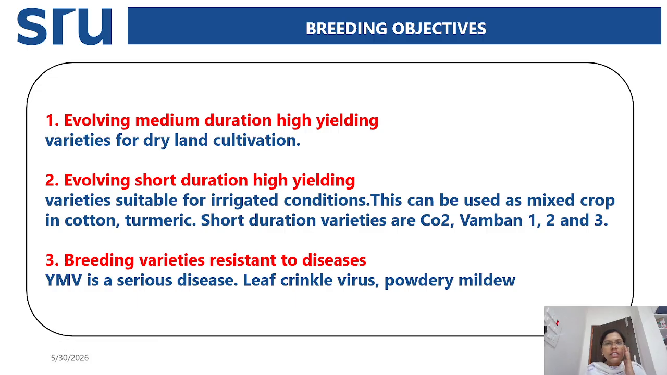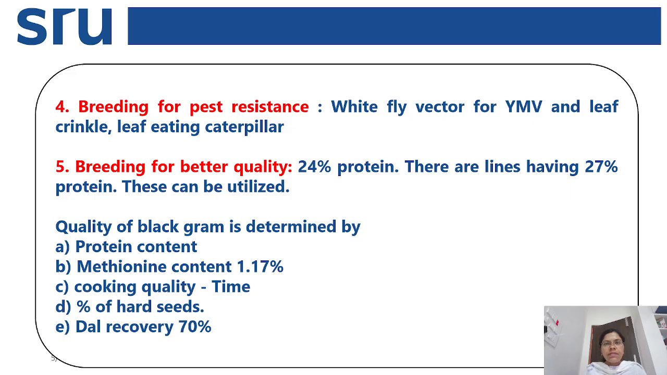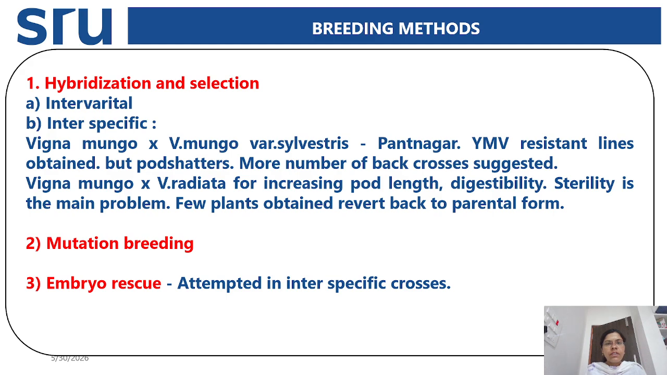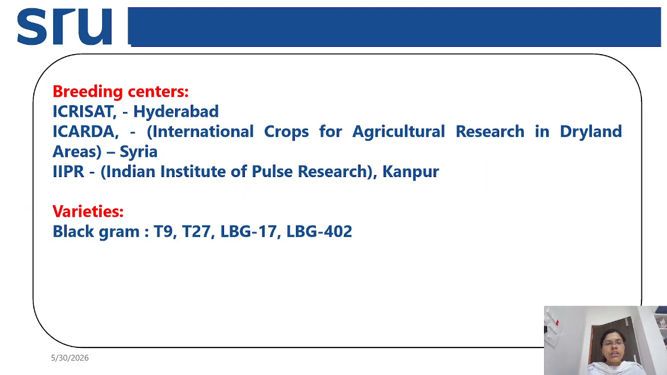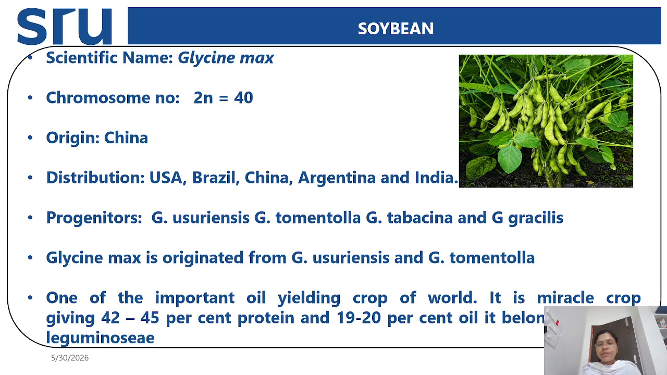And here you can see the breeding objectives. Here quality is more important in case of black gram. Quality in black gram is determined based on the protein content, methionine content, that is 1.17%, and based on the cooking quality, the percent of hard seeds, and the dal recovery. So this is about the black gram crop.